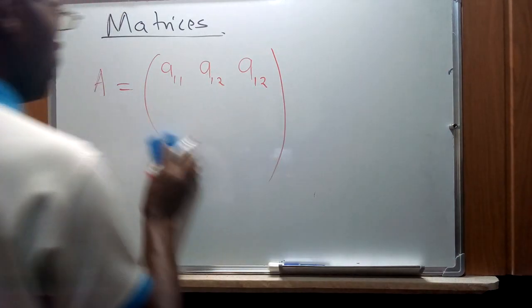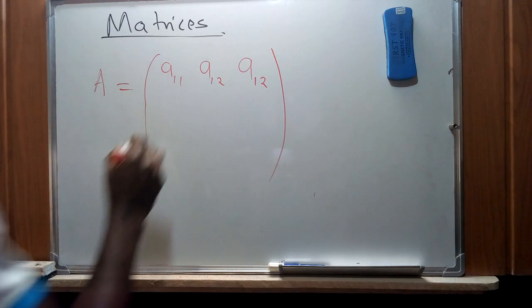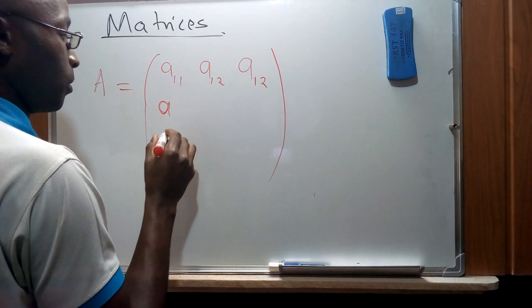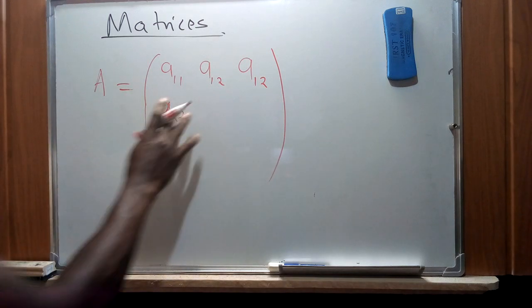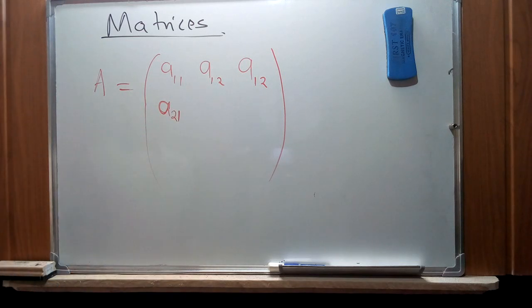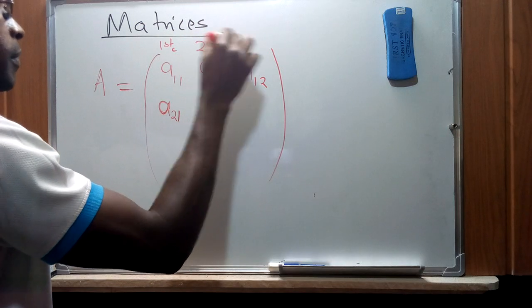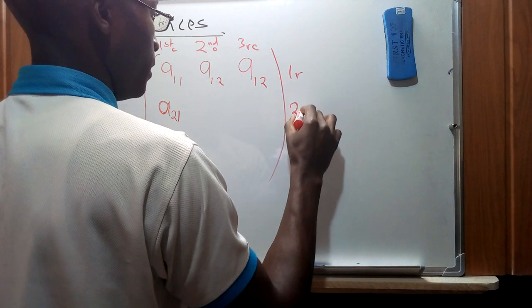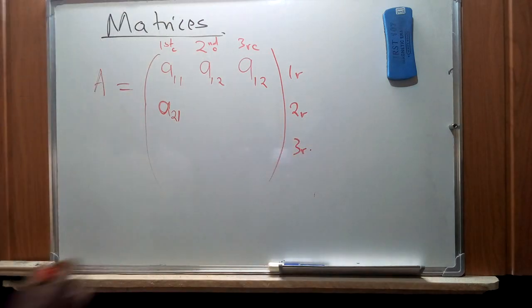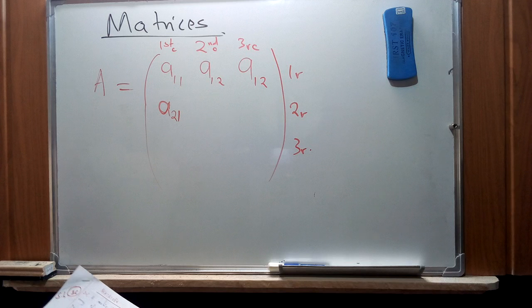Then we move to the next row, so the next element is in row 2 and the first column. This is still the first column, second column, third column. This is the first row, and I write there the second row and the third row respectively. These are not necessary, just for demonstration purposes.